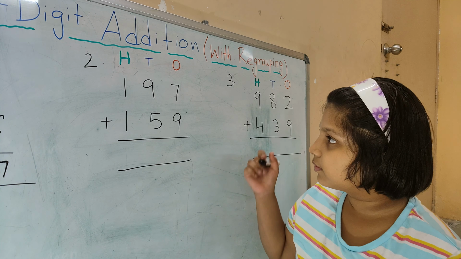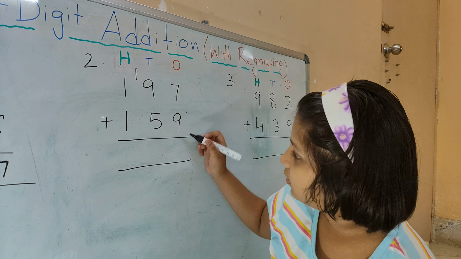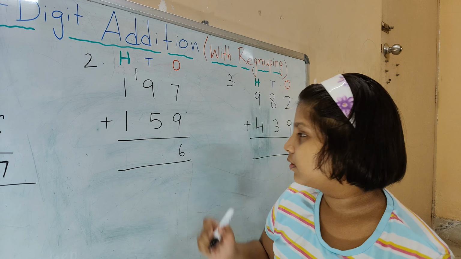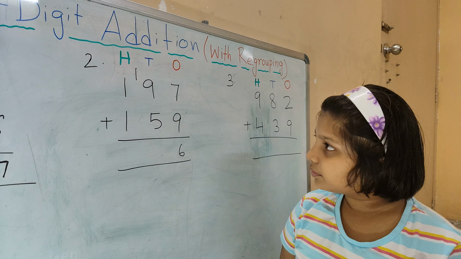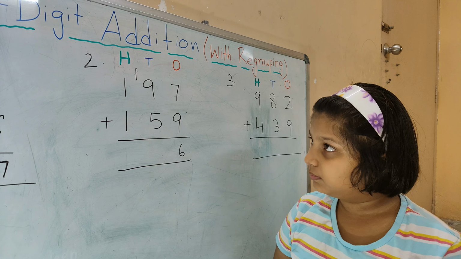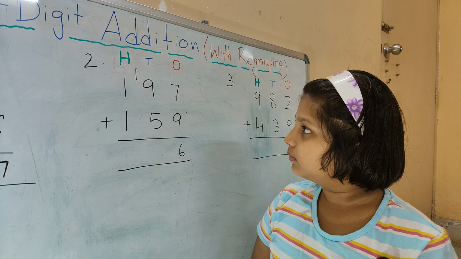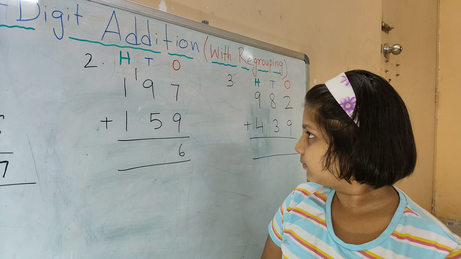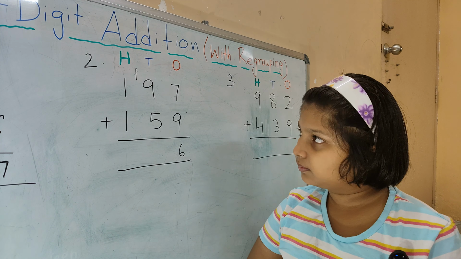So 16 ones. So 1 ten and 6 ones. Write 6 in the ones column and carry over 1 to the tens column, right?